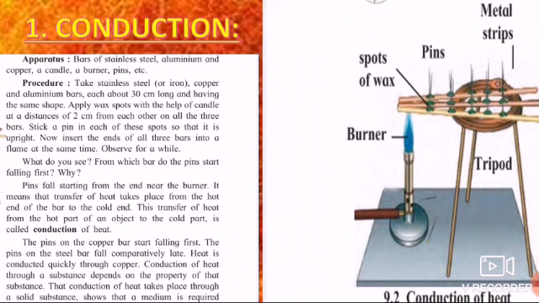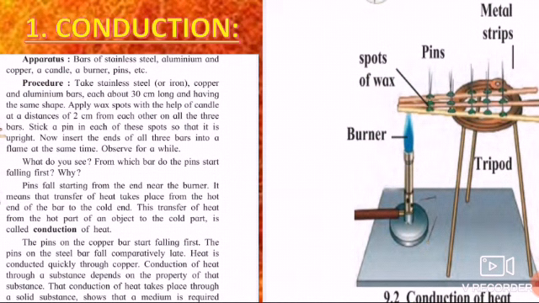The pins fall starting from the end near the burner. It means that the transfer of heat takes place from the hot end of the bar to the cold end. Where we started burning is of course the hot end, but the heat reaches the last one, which is the cold end. This transfer of heat from the hot part of an object to the cold part is called conduction of heat. Okay, so it is called conduction.